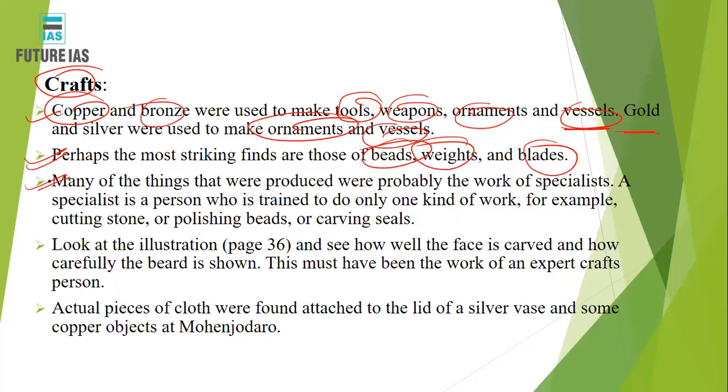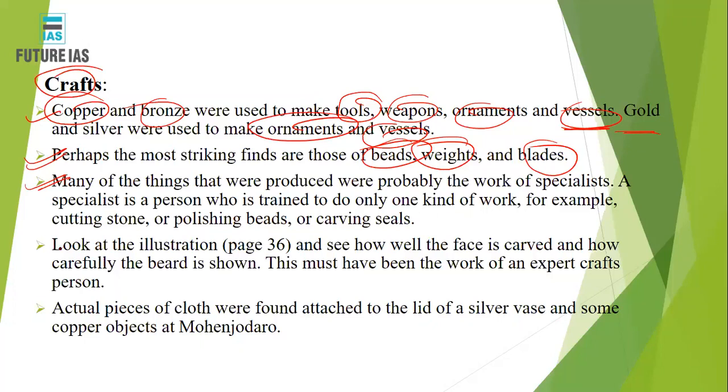Now many of the things produced were the work of specialists, because these things cannot be produced by a simple person. That shows that they had specialists who were experienced in certain work. A specialist is a person who is trained to do one kind of work. For example, if a sculptor can make a sculpture of a person, that means he is trained in sculpting the body, right? Like that, cutting stone, polishing beads, and making seals were all done by specialists in making such items.